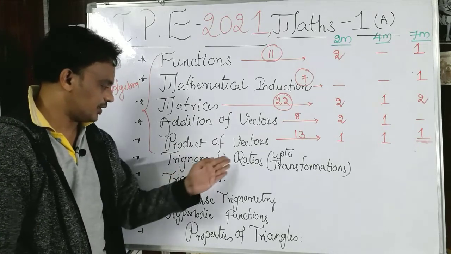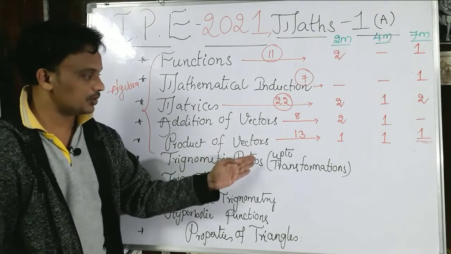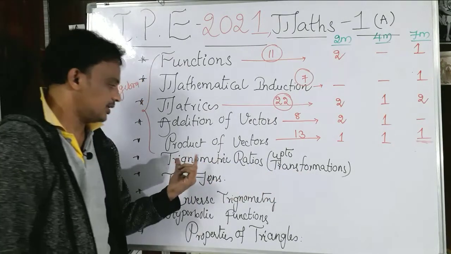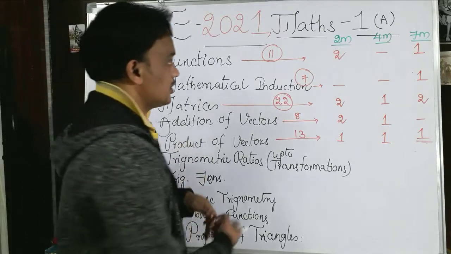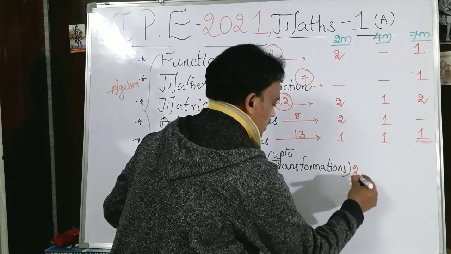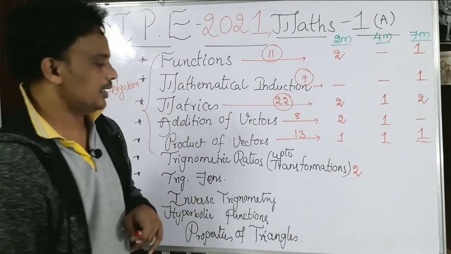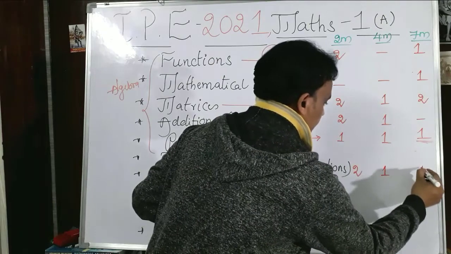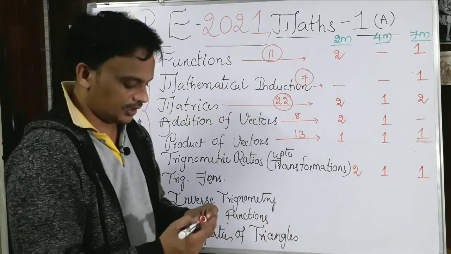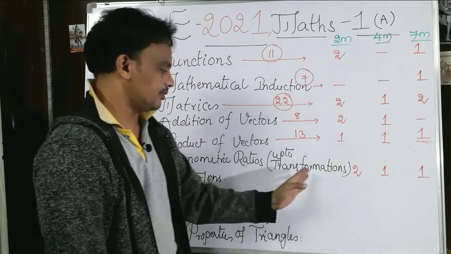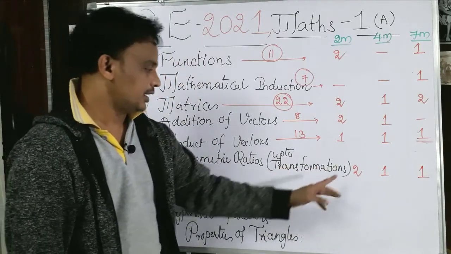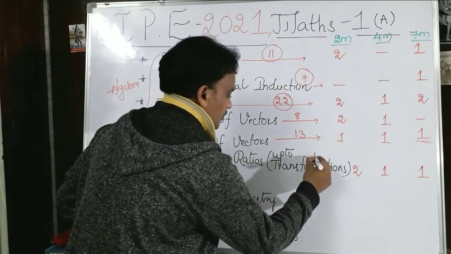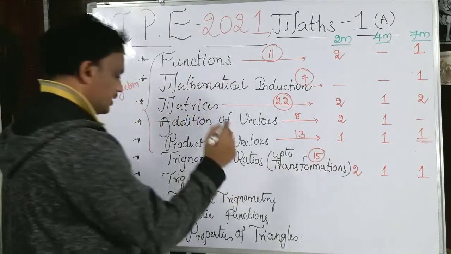The first topic is trigonometric ratios up to the transformations. Transformations is one of the topics from trigonometric ratios, of course. From this we are going to get 2 marks questions, one 4 marks question, and one 7 marks question. That 7 marks question is completely from the transformations. It is 4 plus 4, 8, plus 7. So it is 15 marks from the trigonometric ratios.